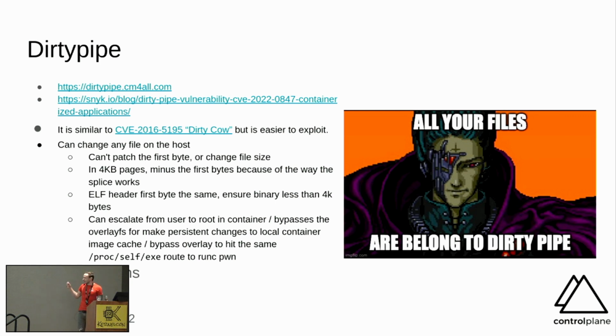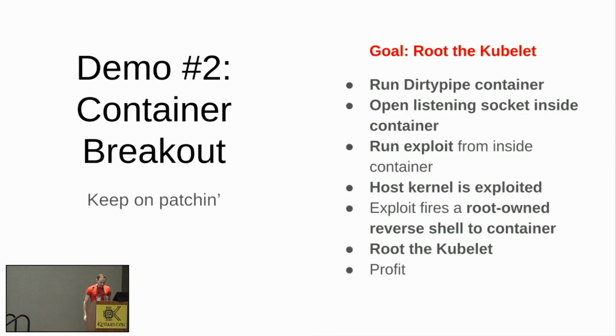This means in the exploit that we're going to run through now, we're going to overwrite the runc binary on the host with our small exploit. We'll build that binary exploit inside the container as an unprivileged user. There are specific connotations of this particular exploit. You can't write to the first byte of the page, and you can only write 4K. So you have to assemble something small to get in there. So we'll use a bespoke ELF binary to bypass it.